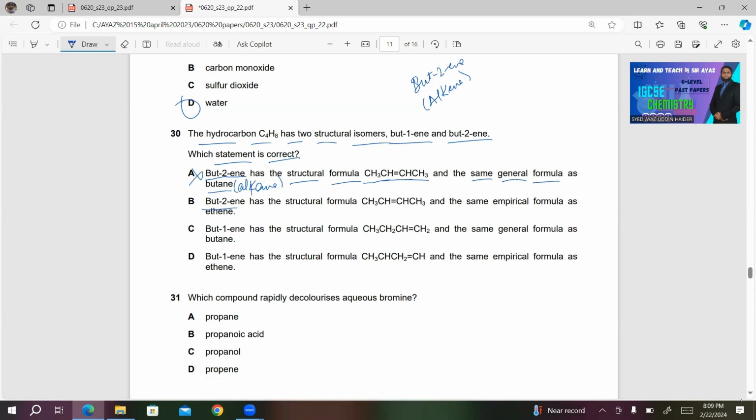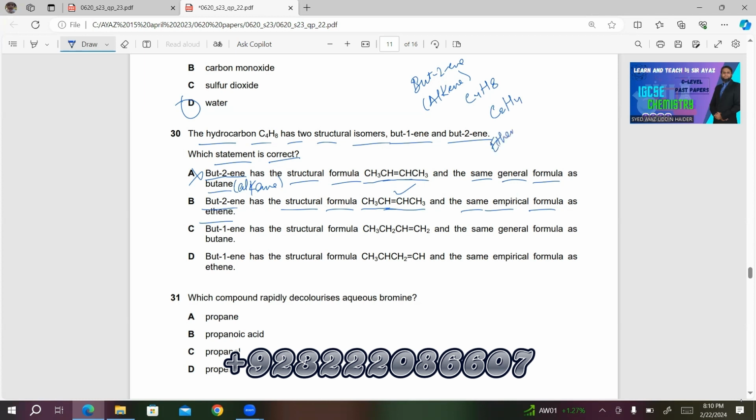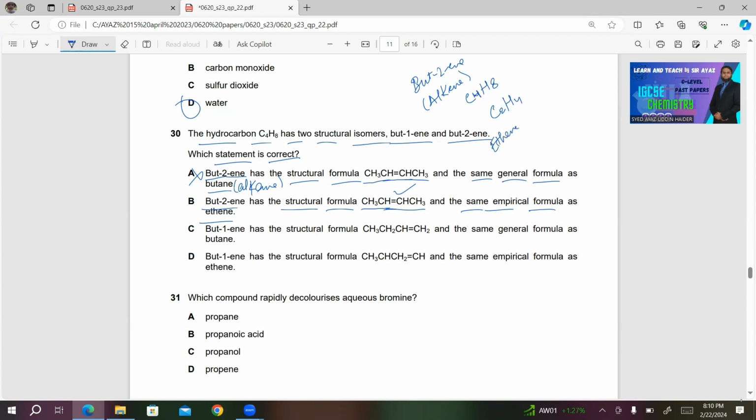B, butene has a structural formula CH3CH double bond CH3. This is correct, and the same empirical formula as ethene. Now I'm writing the molecular formula of butene. It is C4H8. What about the molecular formula of ethene? It is C2H4. This is ethene. Now let's write the empirical formula for both of these. We will get CH2. So this statement looks correct to me.